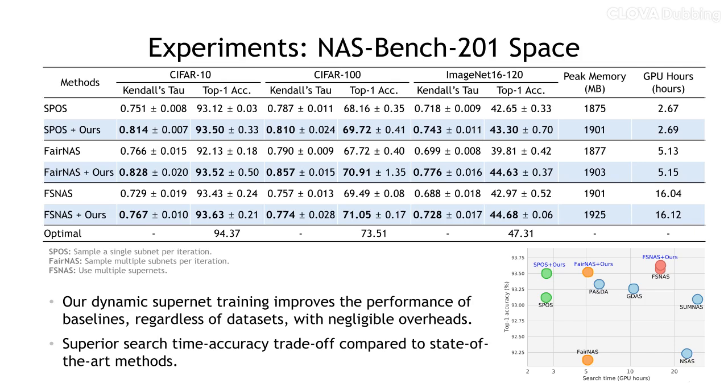We validate our approach on NAS-Bench-201 using CIFAR-10, CIFAR-100, and ImageNet16-120. We integrate our method into three representative NAS frameworks: SPOS, FairNAS, and FSNAS. Across all settings, our method consistently improves both ranking consistency and top-1 accuracy with negligible overheads. Furthermore, our method provides superior search time accuracy trade-off compared to state-of-the-art methods.